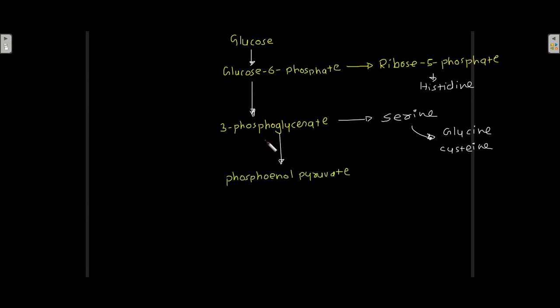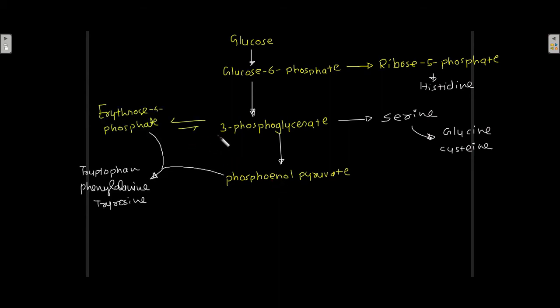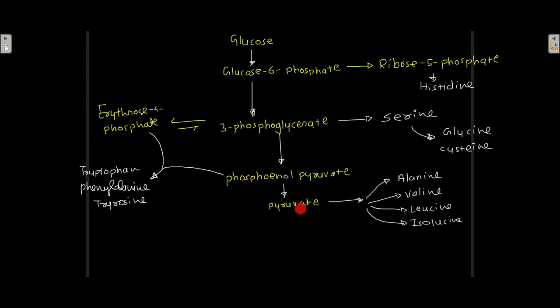Then 3-phosphoglycerate is converted into phosphoenol pyruvate, and also into erythrose 4-phosphate, and these two act as the carbon skeleton for tryptophan, phenylalanine, and tyrosine. Phosphoenol pyruvate is converted into pyruvate, which acts as the carbon skeleton for alanine, valine, leucine, and isoleucine.